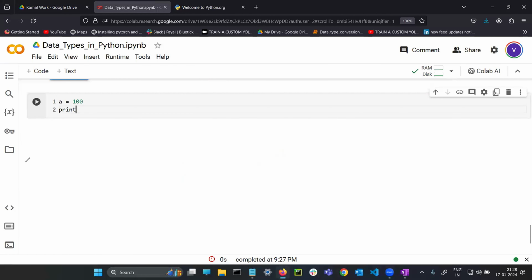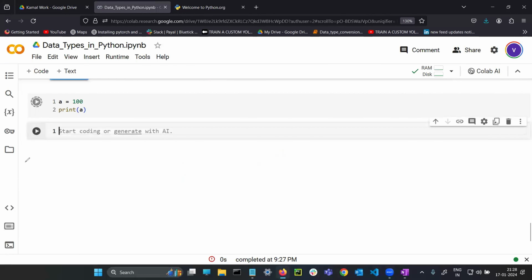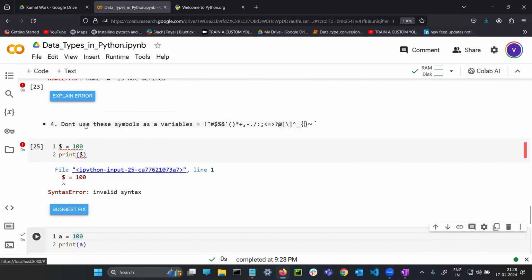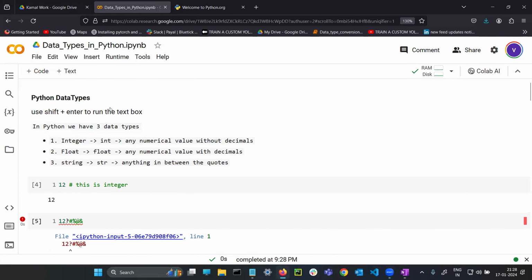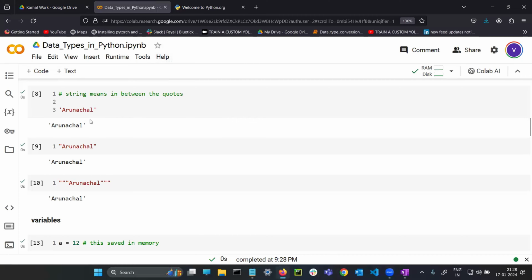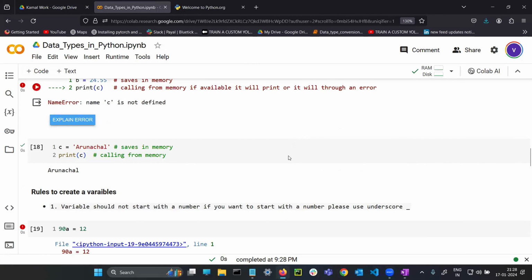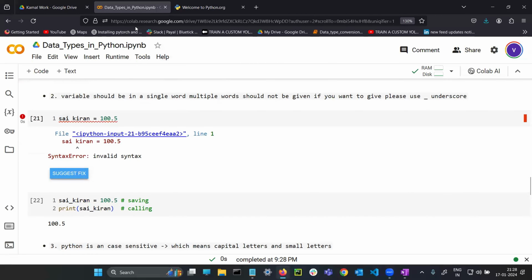So that's what I'm telling. Every concept will have rules. Okay. So this is the meaning of data types, variables, and rules of the variables. If you have any queries, you can ask me. Guys, if you have any queries, you can ask me now.